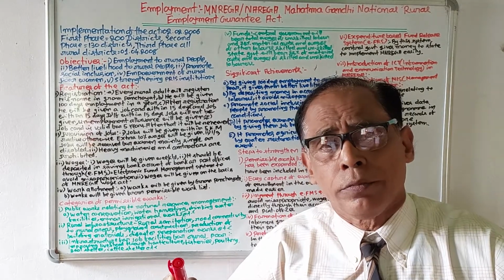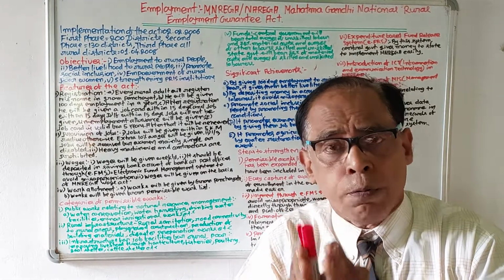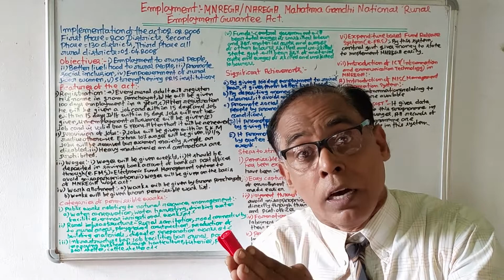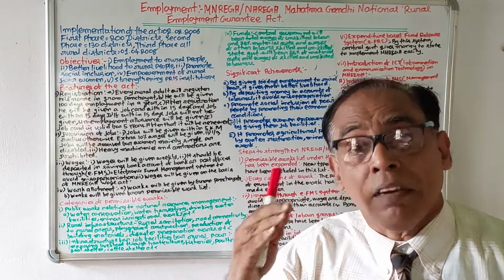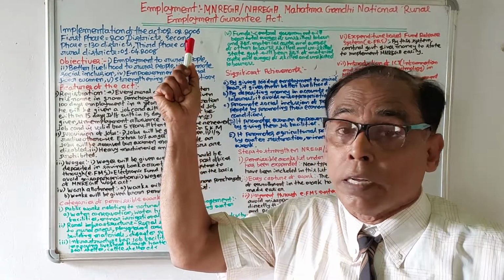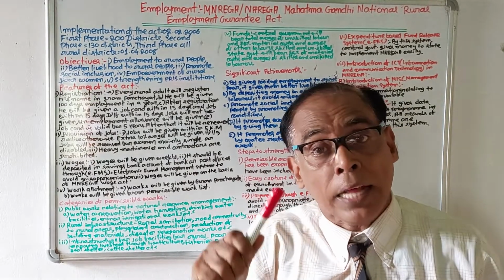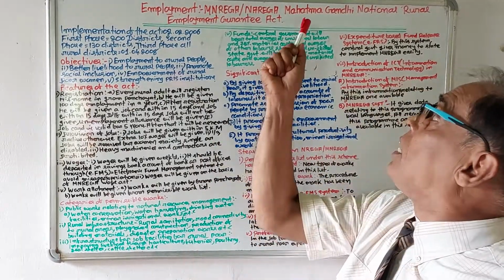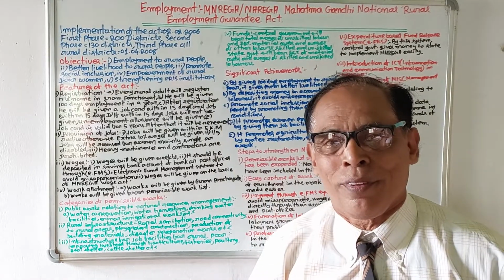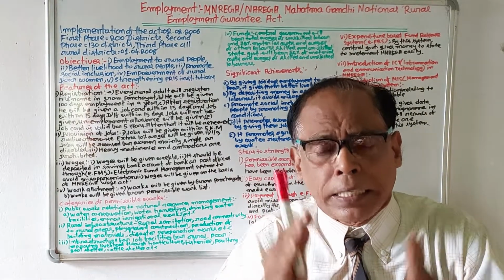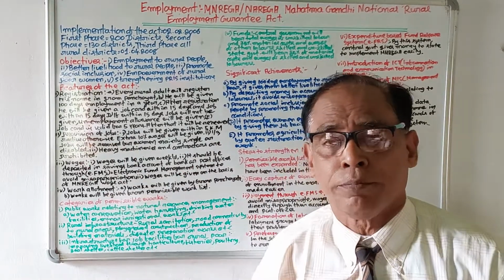I am Mr. Dilip Kumar Pal, and I stand before you with a very important topic of paper number 9 of the 4th semester of +3 level. The name of the topic is MNREGA or NREGA. MNREGA stands for Mahatma Gandhi National Rural Employment Guarantee Act. In this video we will discuss some important aspects of it.